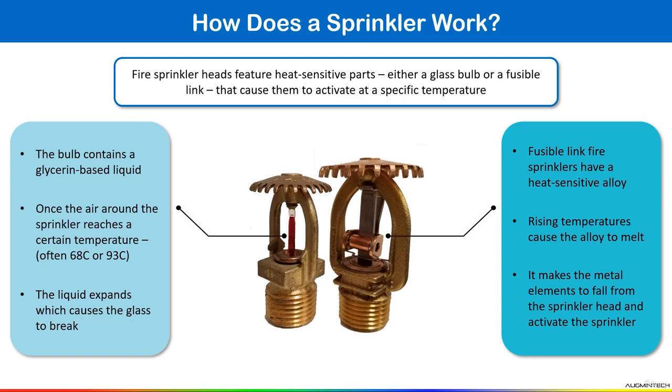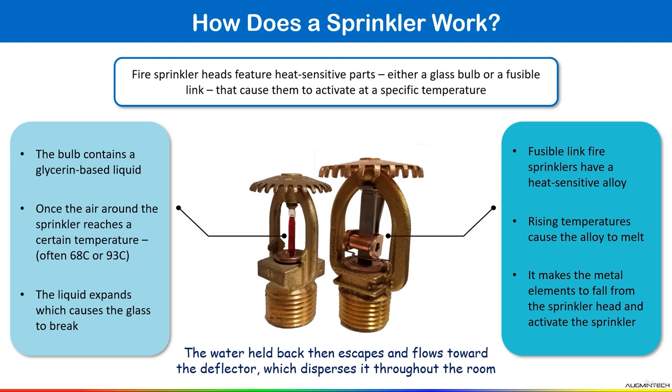Sometimes in sprinkler head we have a glass bulb, or sometimes a fusible link. In case of glass bulb, what we have to do? Nothing. If temperature rises, suppose which temperature you have selected for this glass bulb, if the temperature reaches that temperature, for example 68 degrees Celsius, this glass bulb just bursts and operates the sprinkler head. Now if in your sprinkler we have a fusible link and the temperature rises, what happens? This fusible link starts to melt. Once it melts, sprinkler operates. Okay.